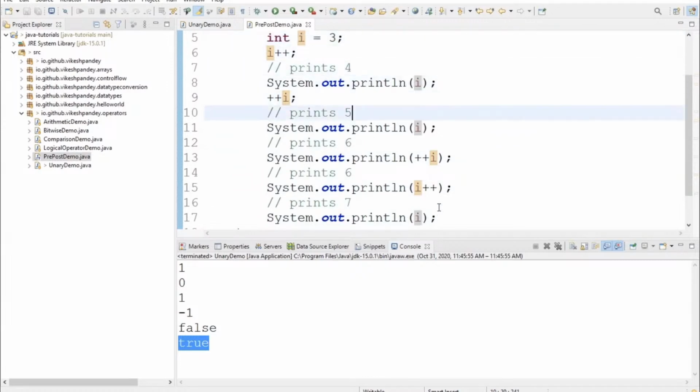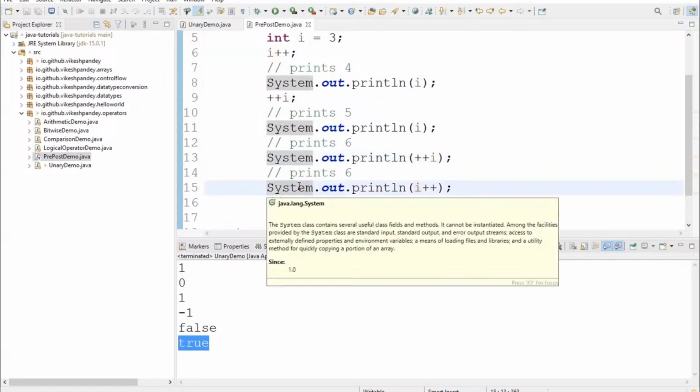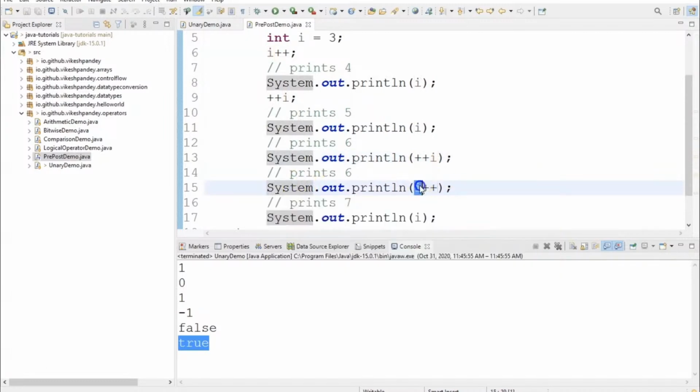Remember the thumb rule: if we put ++ before a variable, like at line number 9, the value will be incremented first and then assigned. So at line 13, the updated value will be printed, because first we do the increment and then we print or assign the value. Similarly, at line 15, we are first printing the value and then incrementing it. So when the value is printed at line 15, the old value of i will be printed, but after line 15, the new value of i will be accessible to the program.